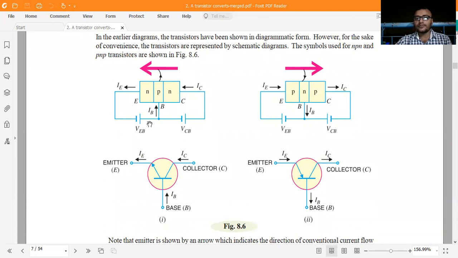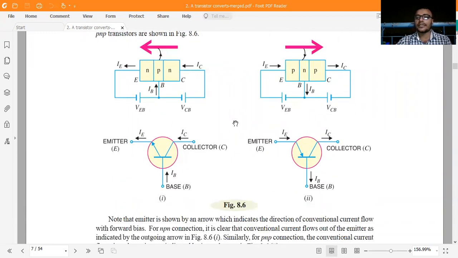If you look at these configurations, in figure 8, this is how we recognize NPN and PNP transistors. In the NPN transistor, the arrow always points outward. This is the PNP transistor; the arrow always points toward the inner side. These are the schematics.